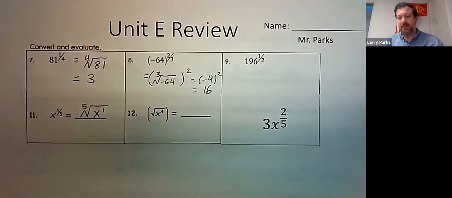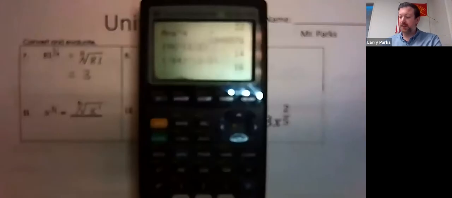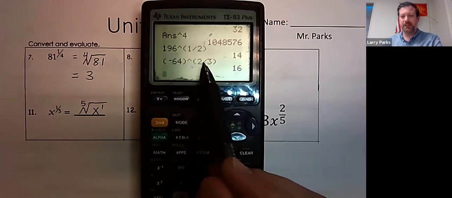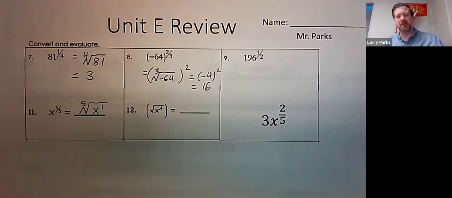You can just type that in the calculator also, and it'll spit out 16. I can show you. See? Negative 64 to the 2/3, 16. You just can't do that with variables.